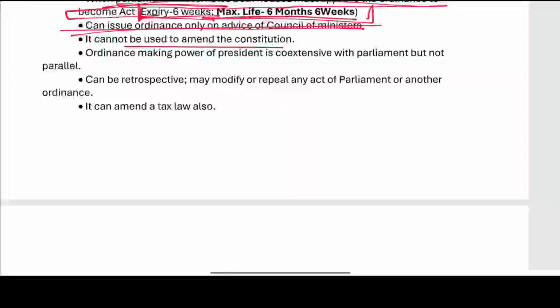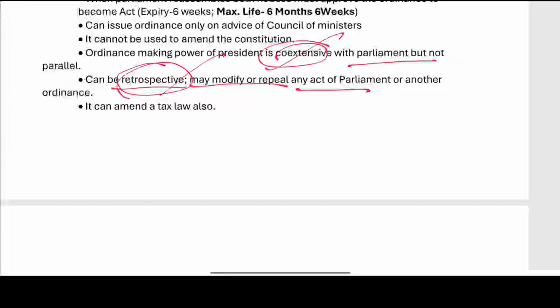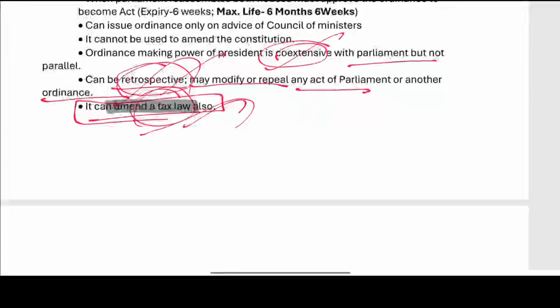It cannot be used to amend the constitution. The ordinance making power of the president is co-extensive with the parliament but not parallel. Is it parallel? No, it is not parallel. It is co-extensive and it is not parallel. It can be retrospective, and may modify or repeal an act of the parliament or another ordinance. It can amend the tax law also. Tax law, it can be retrospective. So this is the most important point. It can amend the tax law as well.